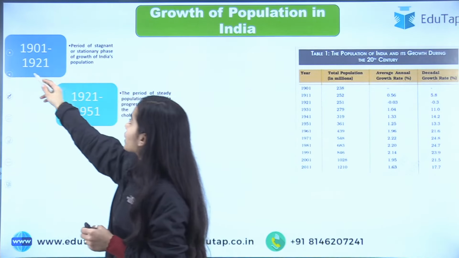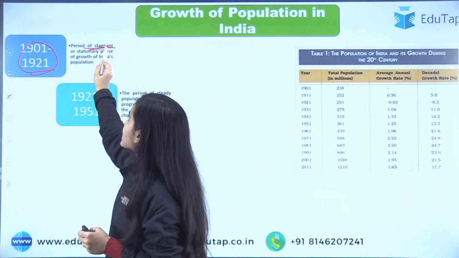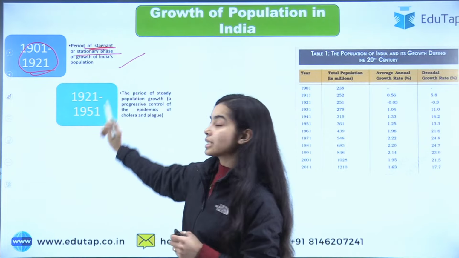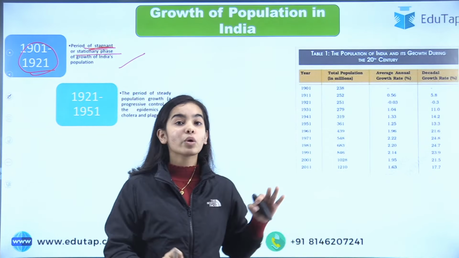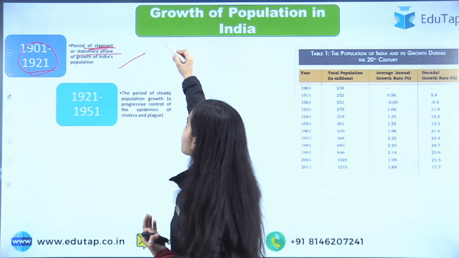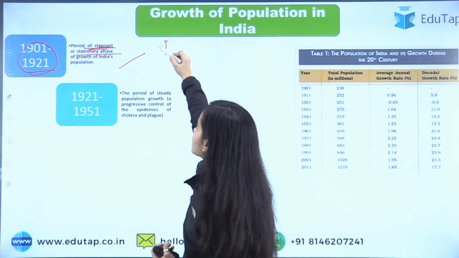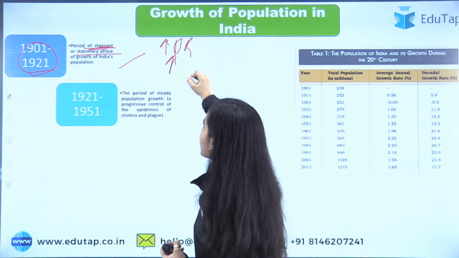So 1901 to 1921 was the stagnant or stationary phase of India, in which the population was not growing much. That means much growth was not there. The birth rate was high, the death rate was high.